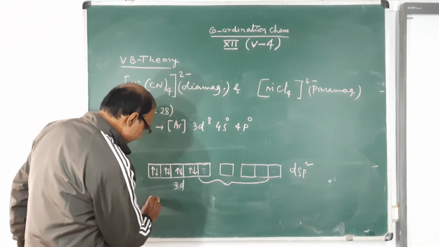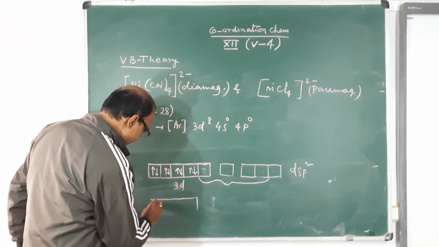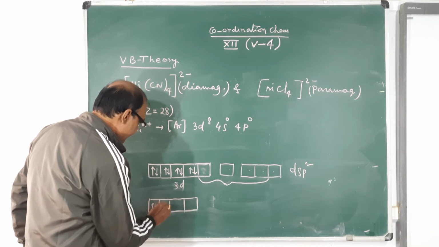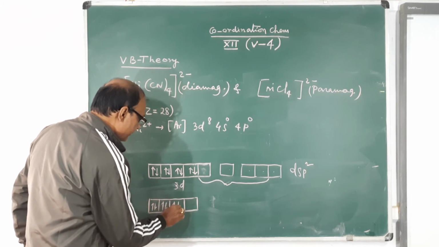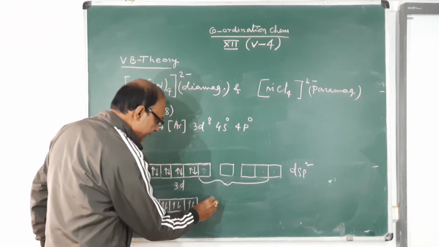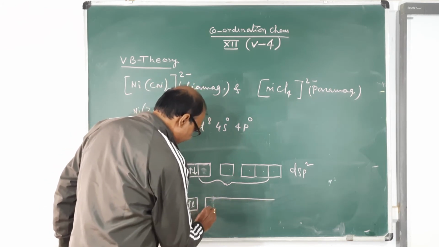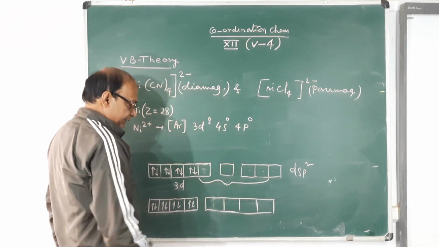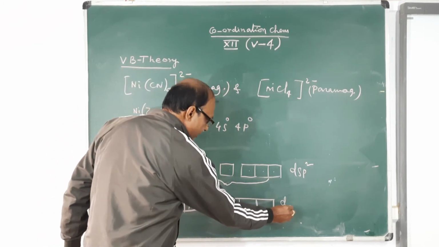Now this is 3d8 with all electrons paired up, so it is diamagnetic, and there are 4 hybrid orbitals, 1, 2, 3, 4. These hybrid orbitals are dsp2 hybrid orbitals.